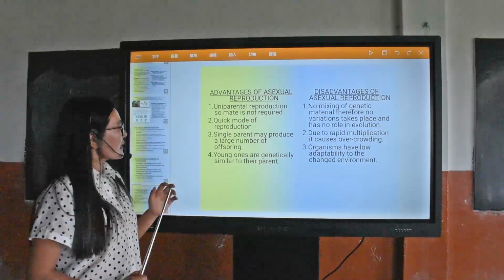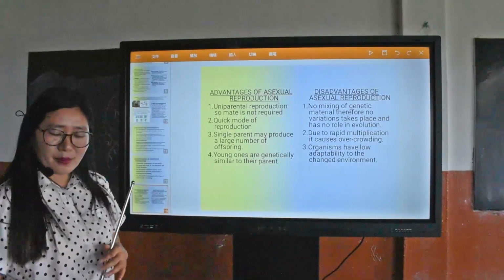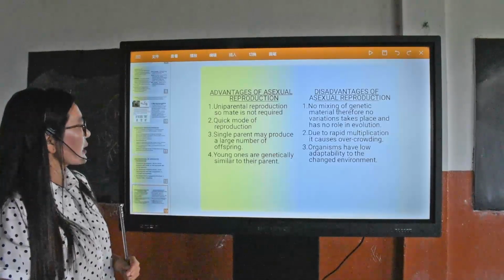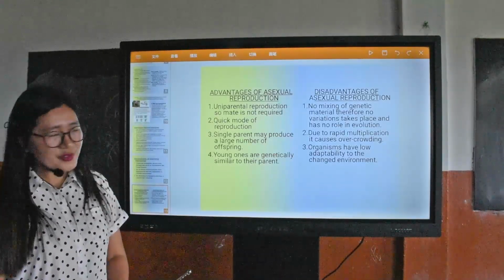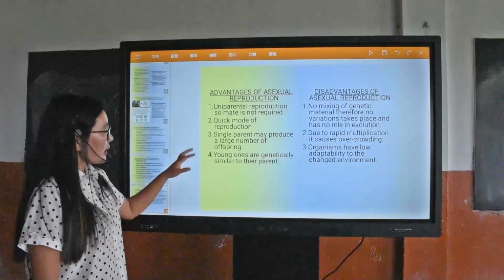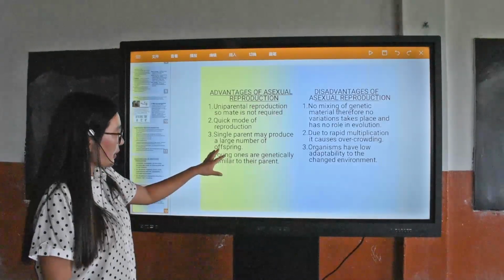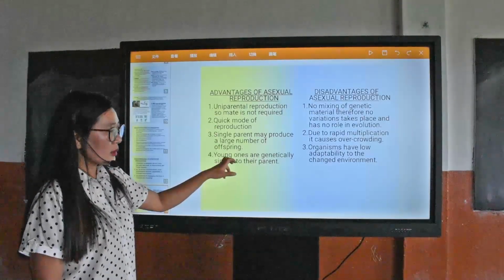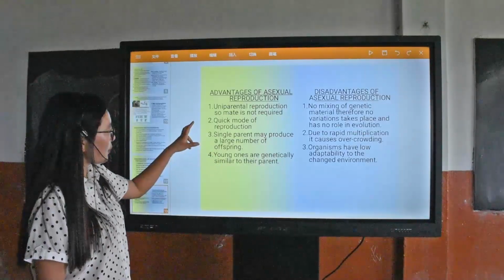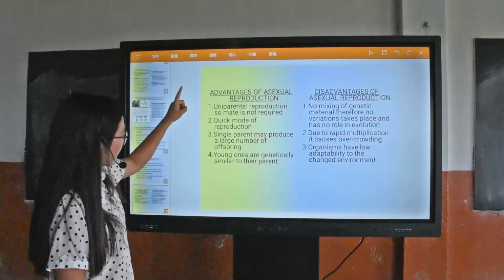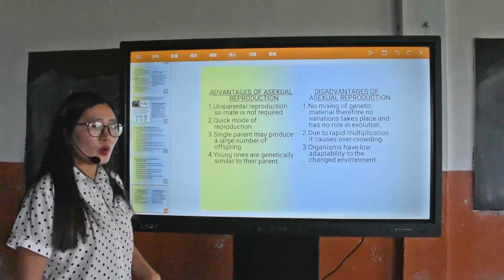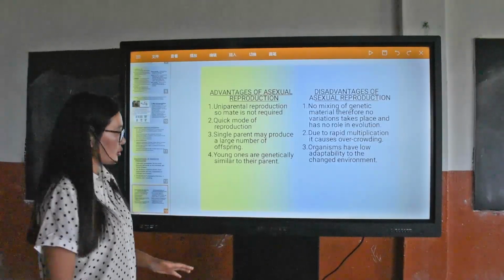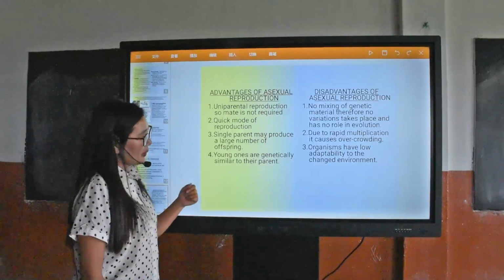Number 3, a single parent may produce a large number of offspring. The offspring, or the individuals developed from asexual reproduction, are all genetically similar to their parents.